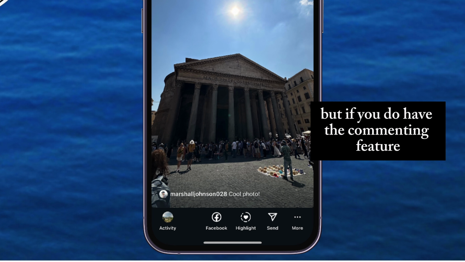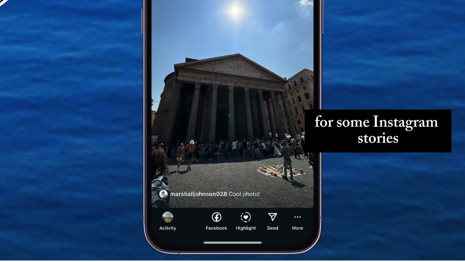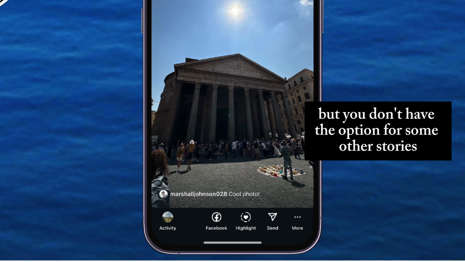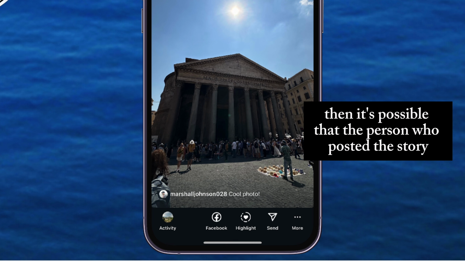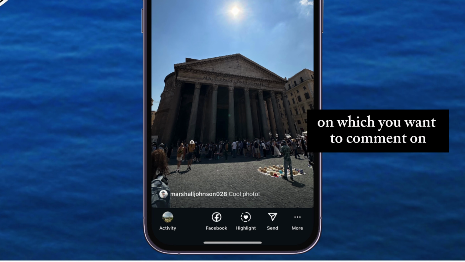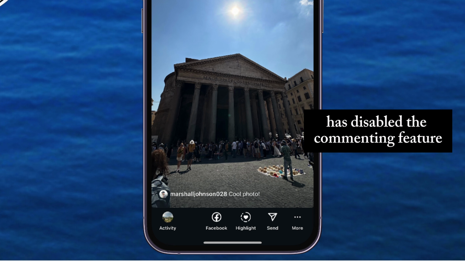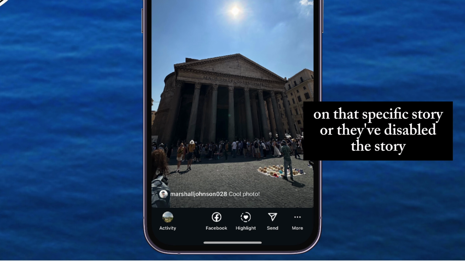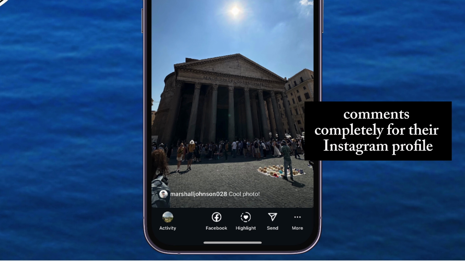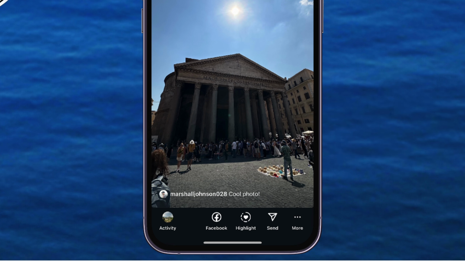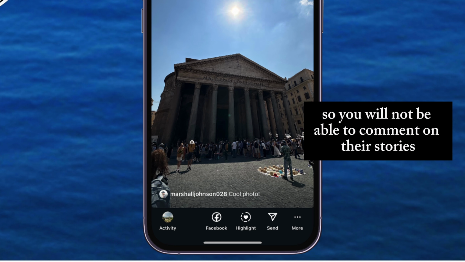But if you do have the commenting feature for some Instagram stories, but you don't have the option for some other stories, then it's possible that the person who posted the story on which you want to comment has disabled the commenting feature on that specific story, or they've disabled the story comments completely for their Instagram profile, so you will not be able to comment on their stories.